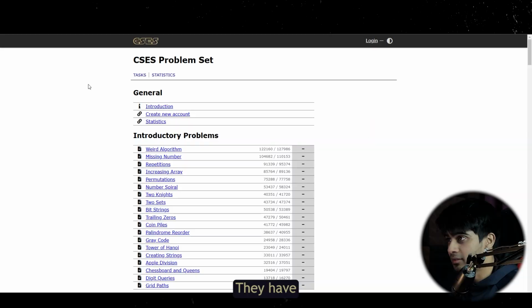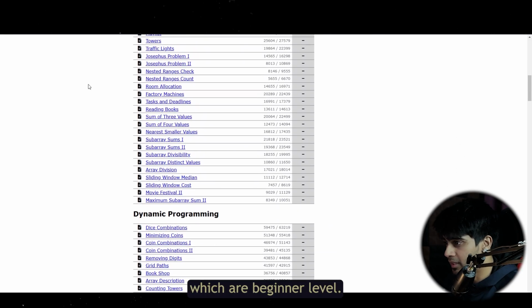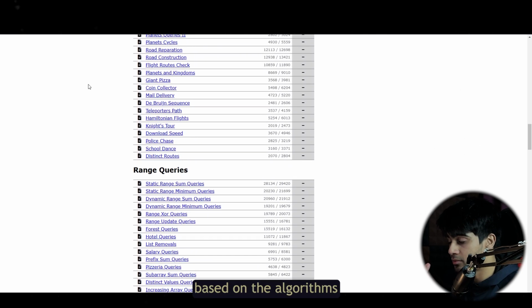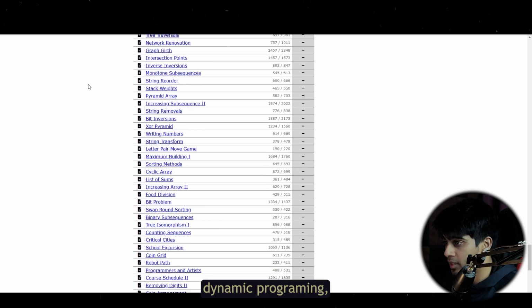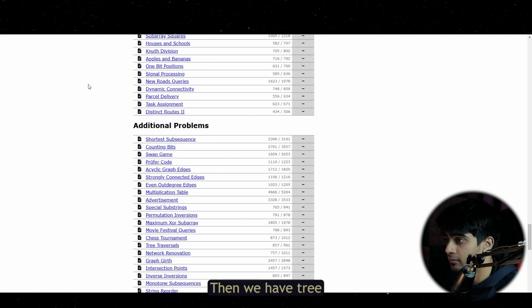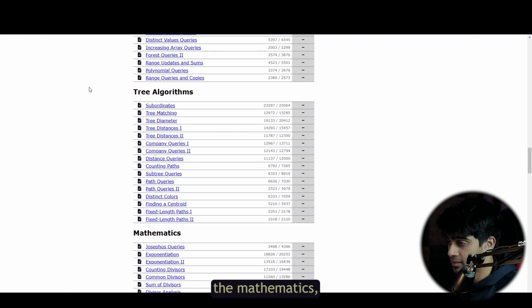One more resource that I would suggest is the CSES problem set. They have introductory problems which are beginner level. Then they have problems based on algorithms like sorting and searching. Then we have dynamic programming, then range queries, then tree algorithms, mathematics, everything.